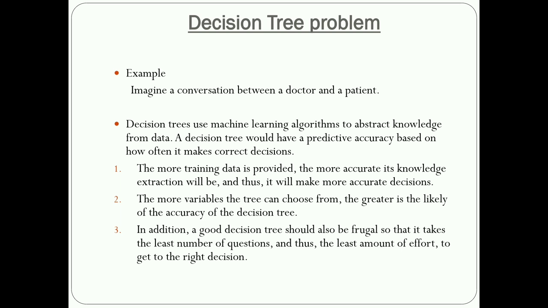And the last one: a good decision tree is one that takes the least number of questions and the least amount of effort to get the decision. Suppose I have given you 10 questions for your internals. Apart from those 10, six questions repeatedly appeared in the VTU exam, so almost 98 or 99% of students refer only to the VTU questions.